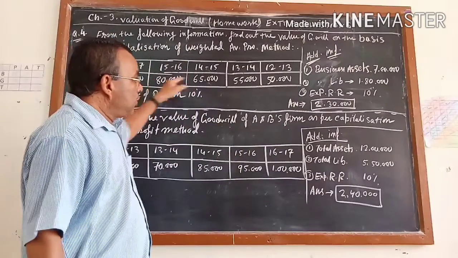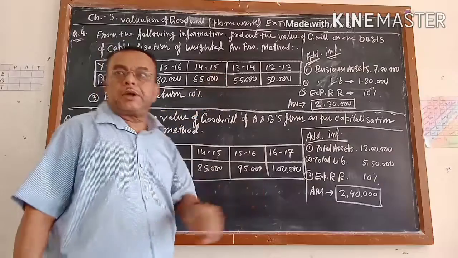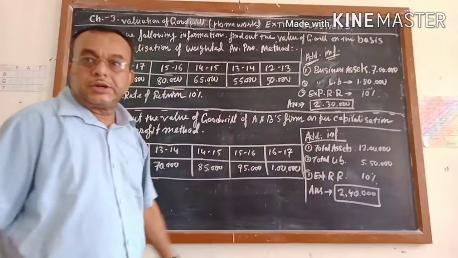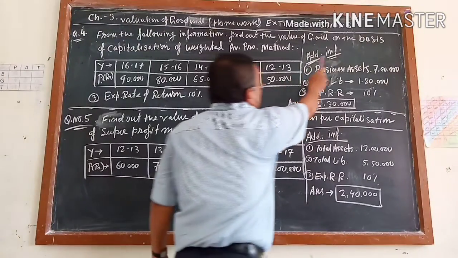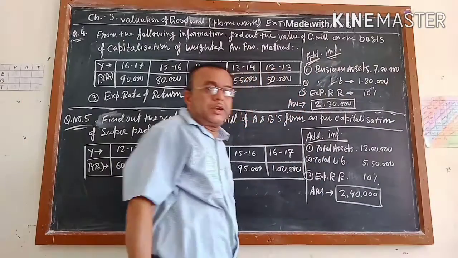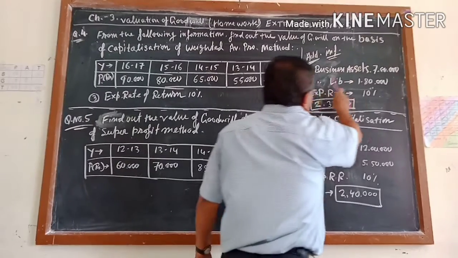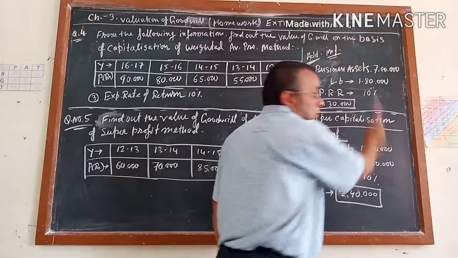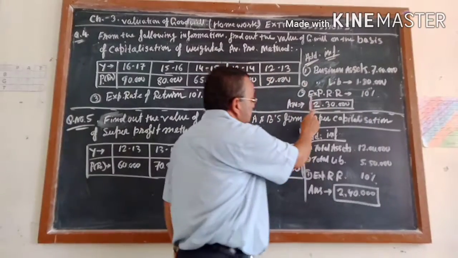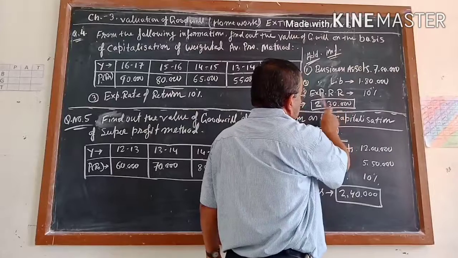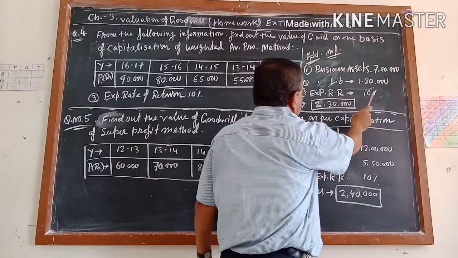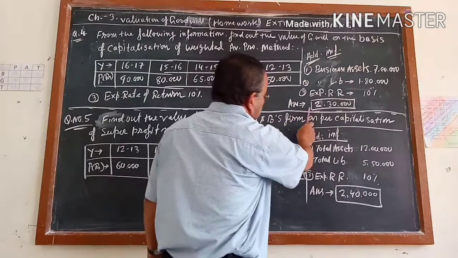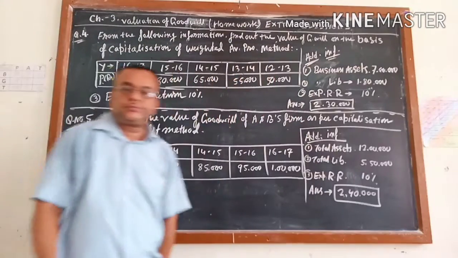So here, when you find the average profit, you have to apply the weighted average profit method because it is gradually decreasing. Additional information: total business assets 7 lakh, total business liability 1,80,000, expected rate of return 10%, and the answer you have to find is 2,30,000.